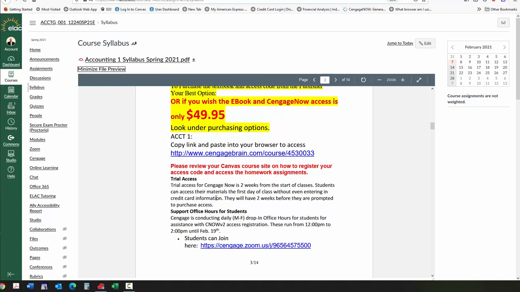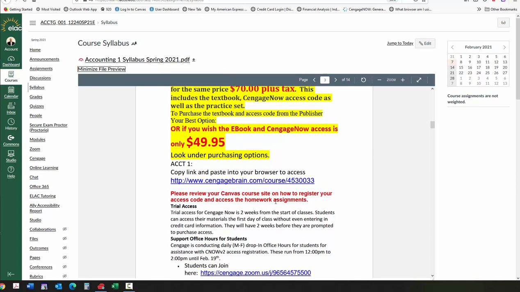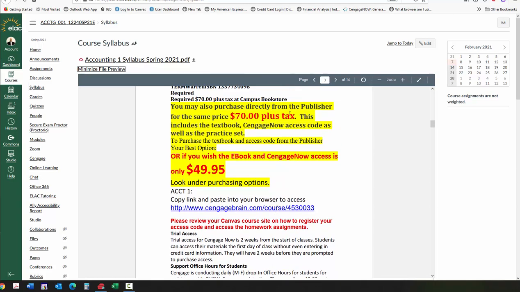Now, the important thing is you don't have to pay any money for the first 2 weeks. I advise you to just do the trial access so that you can start doing the homework and get comfortable with the course, all right? And then when you're ready to, you enter in the access code. If you're purchasing the book on campus, the access code comes with the textbook. But if you want a cheaper option, and this is the one I prefer, it's $49.95 for the ebook and Cengage access code.